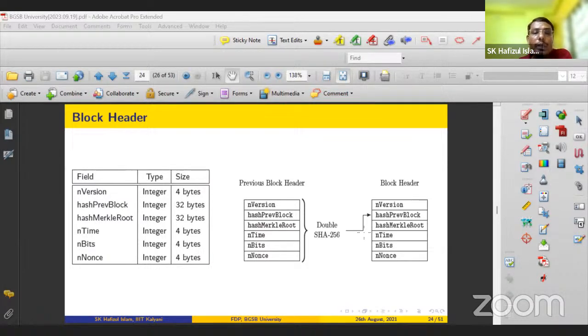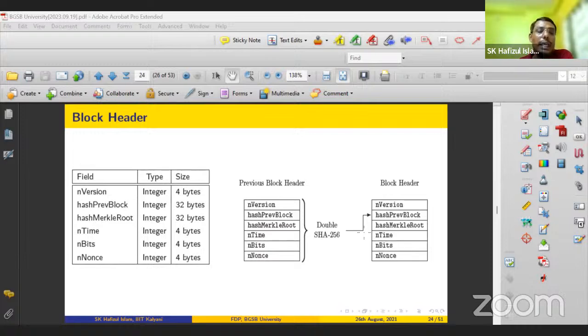So this end time field will be the median of the times of the previous 11 blocks. For the sake of this example, suppose the first block's time is 2, second is 3, third is 4, fourth is 10, fifth is 11, sixth is 7, seventh is 8, eighth is 5, ninth is 8, tenth is 12, and eleventh is 15. So can you tell me what is the median of this?